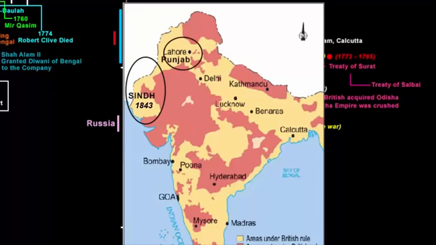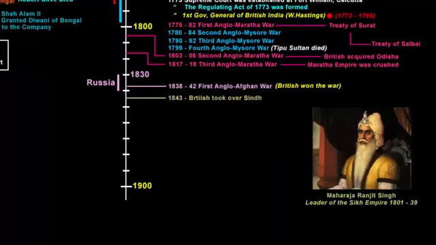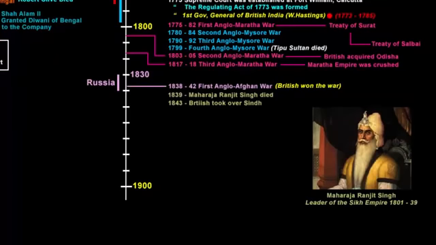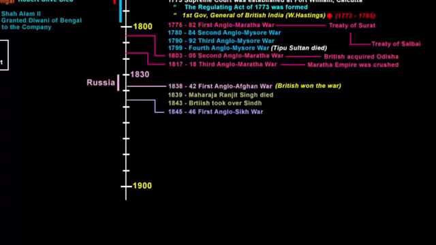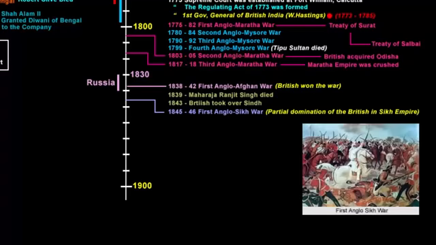Next in line was Punjab, because if you see, it clearly lies in the boundary, but the presence of Maharaja Ranjit Singh held back the company. After his death in 1839, almost immediately, his kingdom began to fall into disorder. Two wars were fought with the Sikh kingdom under the name the First Anglo-Sikh War and the Second Anglo-Sikh War. The First Anglo-Sikh War was fought between the Sikh Empire and the East India Company between 1845 and 1846. It resulted in partial domination of the East India Company in the Sikh kingdom.